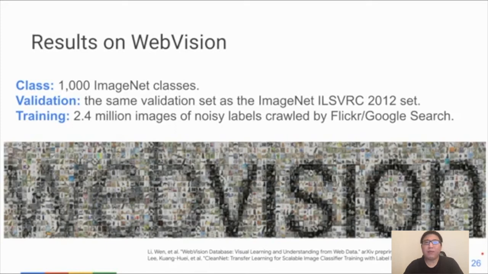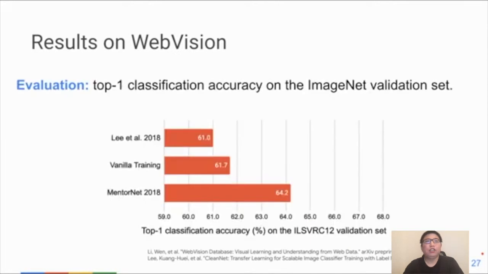And the goal of this benchmark is to understand the gap between the model trained on the noisy label versus the model trained on the clean images defined in the ImageNet dataset. So we train our model on the noisy training dataset and test it on the ImageNet validation set. Our model achieved pretty promising results in top 1 accuracy compared to the comparable baseline method in 2018.